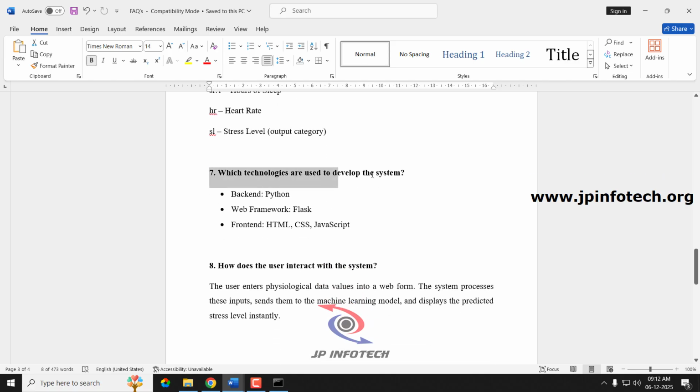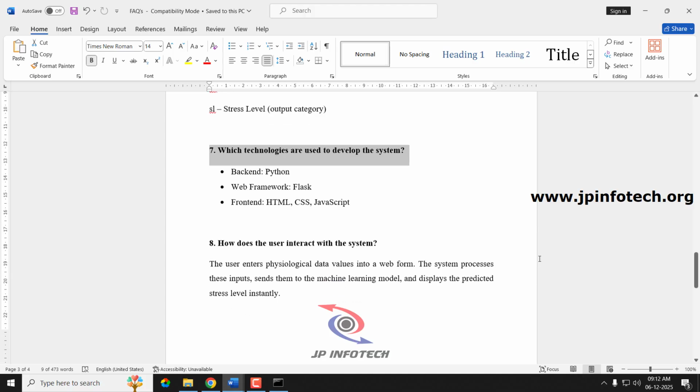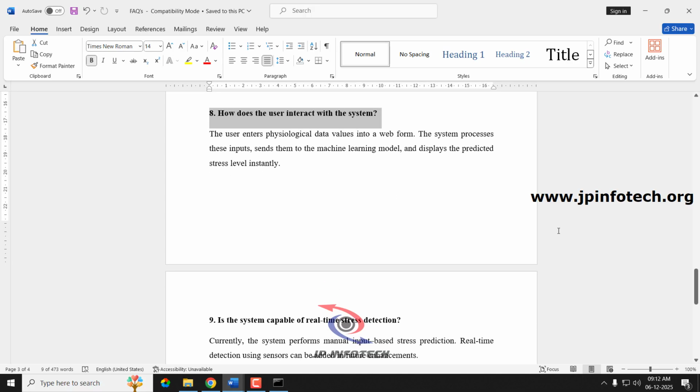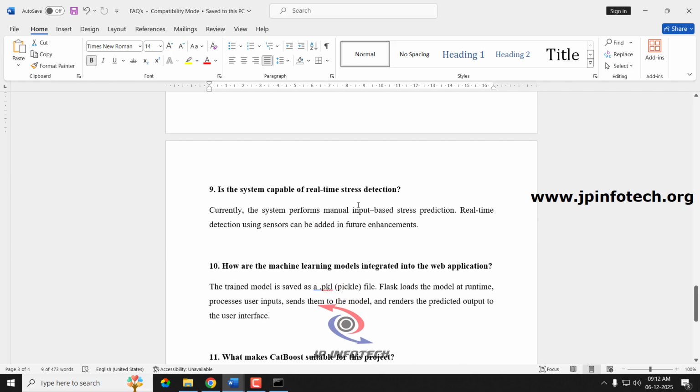Next, which technologies are used to develop the system? We have used Python as the core programming language, HTML and JavaScript for the front end, and Flask as the web framework. How does the user interact with the system? The user enters the physiological data in the web form. The system processes these inputs and sends them to the machine learning models, and it displays the predicted result, and also shows the personalized recommendation according to the predicted result.